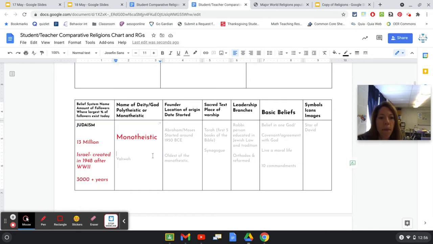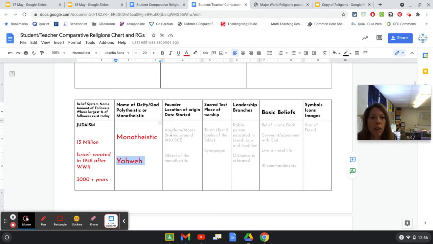Oops. And Yahweh, oh my goodness gracious, me and the computer. Okay. I'm going to make it a little larger and then make it so you can see it. Yahweh.